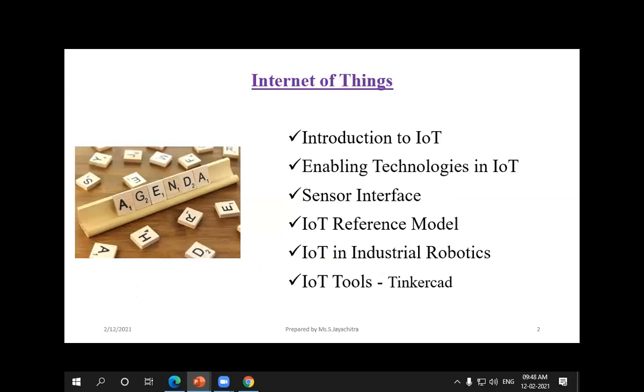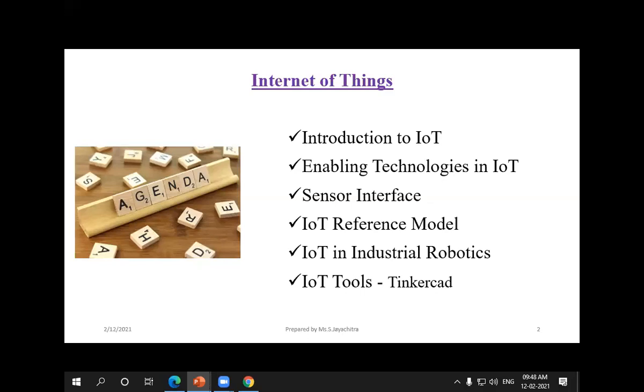Like we have studied the architecture, for example, if we are considering the microprocessor or microcontroller, we used to have some architecture, because that is the basic architecture designed to perform which block will do whatever things are assigned to that particular block. So in a similar way for IoT also, we used to have some reference model, that is nothing but the architecture, that is a protocol of how it will function.